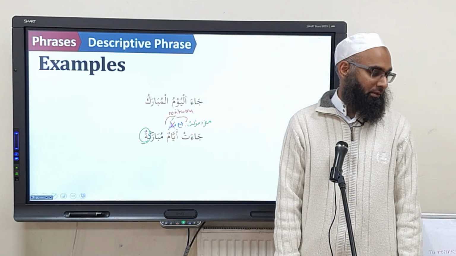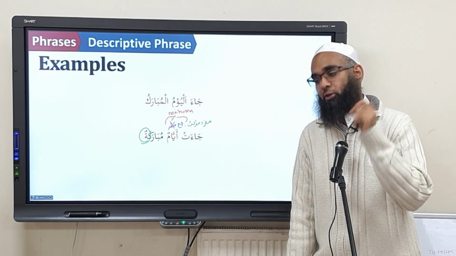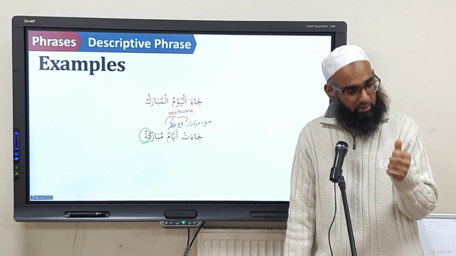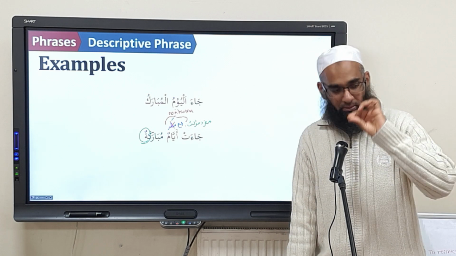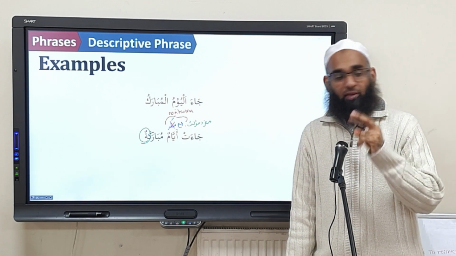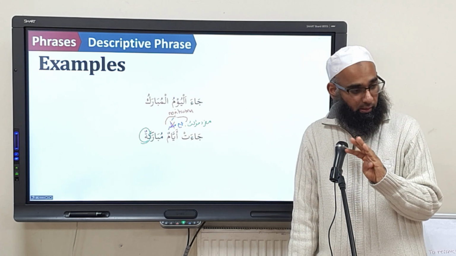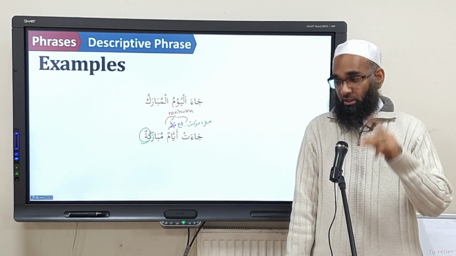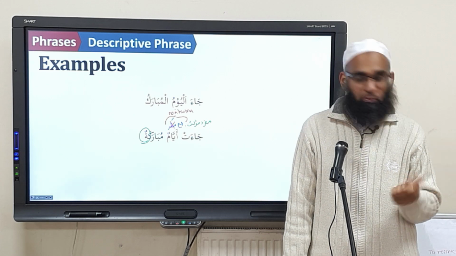Okay? So the two main rules that we covered today. Rule number one was that to differentiate between the mubtada khabar and the man'oot na't, we look at the four things. If they match in all four, it is man'oot na't. If they match in three of the four, meaning the last three, and they differ in definiteness, it is mubtada khabar.